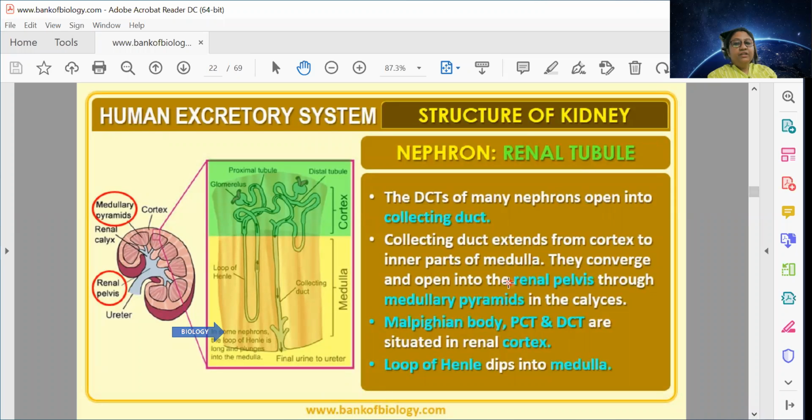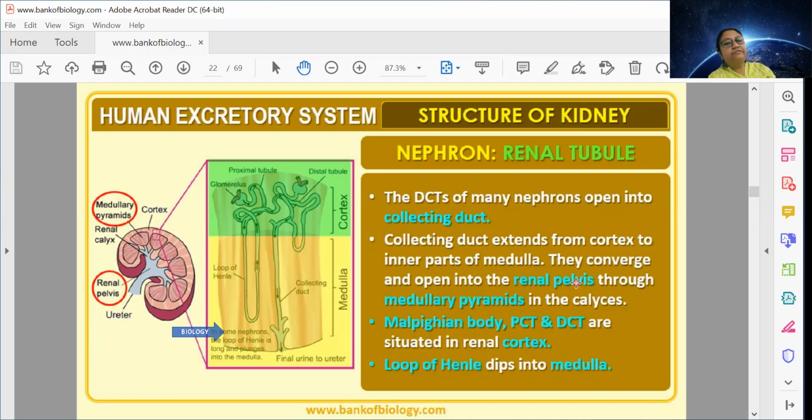Okay. So the collecting duct finally opens into the renal pelvis that I told you about. They run through the medullary pyramid region and the calyxes and finally open into the renal pelvis.